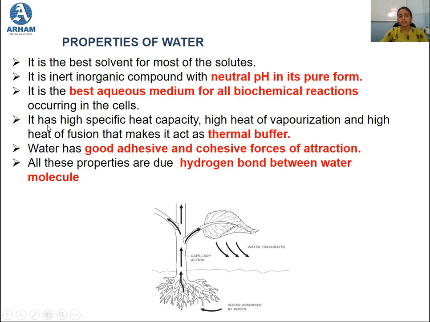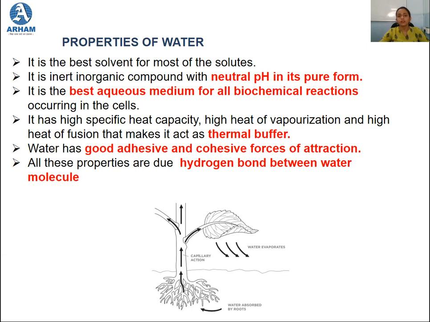The fourth property is that it has high specific heat capacity, high heat of vaporization and high heat of fusion, which makes it act as a thermal buffer. Now what does this mean? How is water considered to be a thermal buffer?